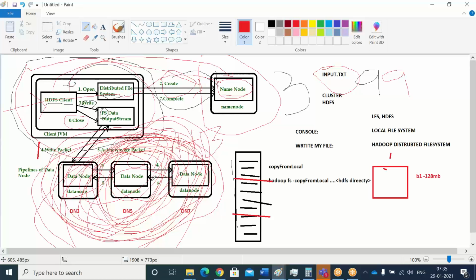But now we are using YARN. Over the job tracker and task tracker, there are other managers that will come: resource manager, node manager, application master and all. That will be in the next class. I mean, in this class only I am going to cover that part. As of now, just imagine the job tracker is the responsibility of the name node, and task trackers run inside the data node. That is your first question's answer. The second question: the sequential explanation is just to help understand the concept, the first line, second line and all. But in real time, the process will happen in parallel.